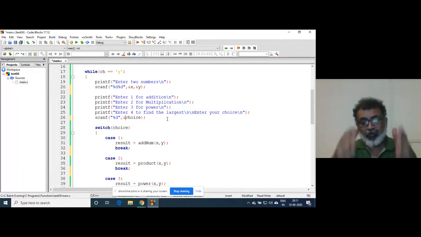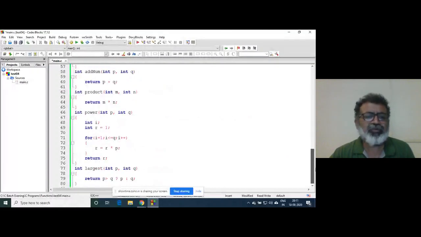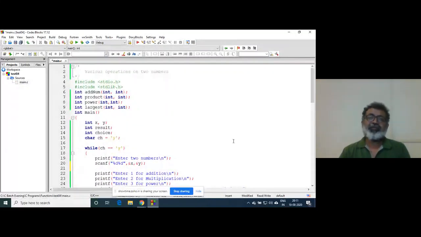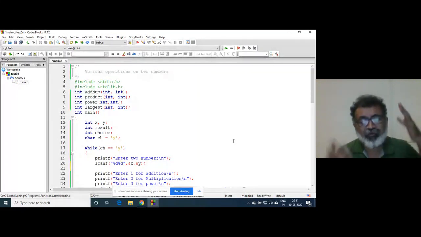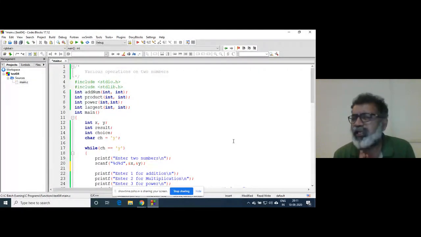But if you go on writing a very large program, and this is just a small program, how many lines are there? At the most, 80 lines. But by the end of this session, you would be writing somewhere around 100 to 150 lines of code. So these are just academic versions. But in real life, programs are very huge, so it becomes very difficult to find out all these things. So that helps you.